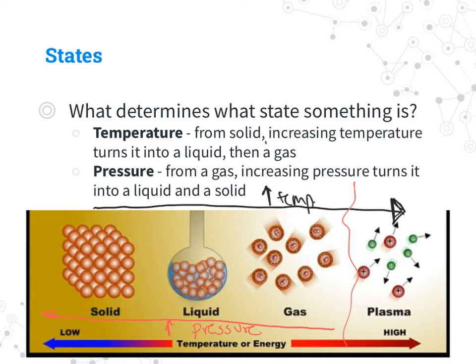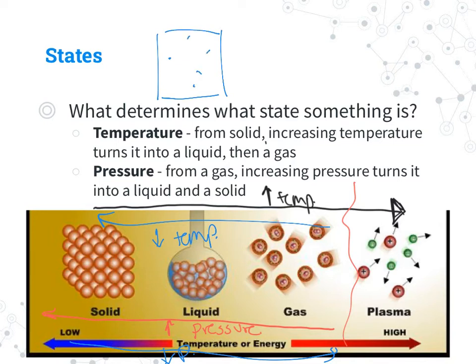This isn't to say the only way we can change states is temperature this way and then pressure this way. I could decrease the temperature and move this way, or decrease the pressure and move this way. Again, pressure is just how much room something has. If it's a gas and has lots of room, I can compress it and it'll be under a higher pressure and it can turn into a liquid. If I continue to compress it, it will turn into a solid because the particles are being packed so close.